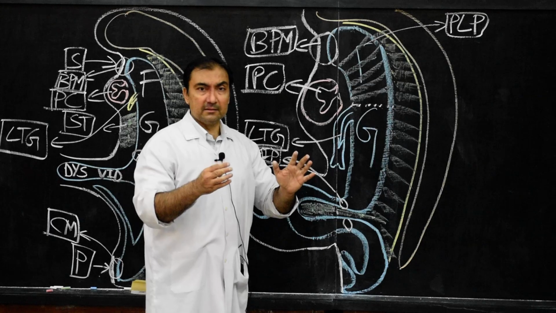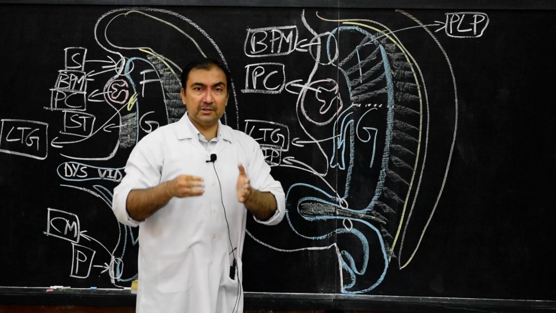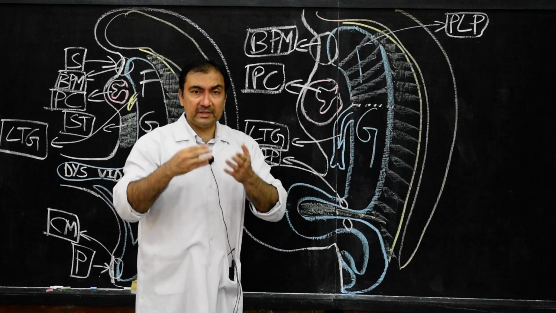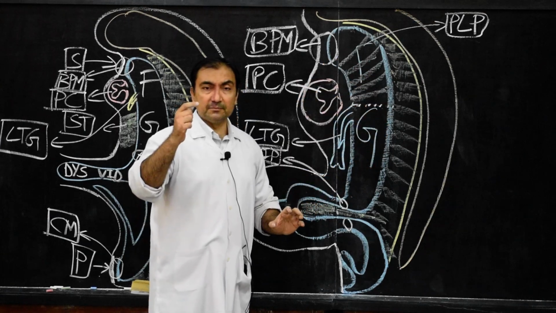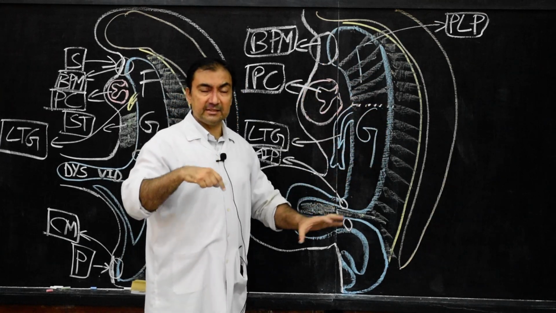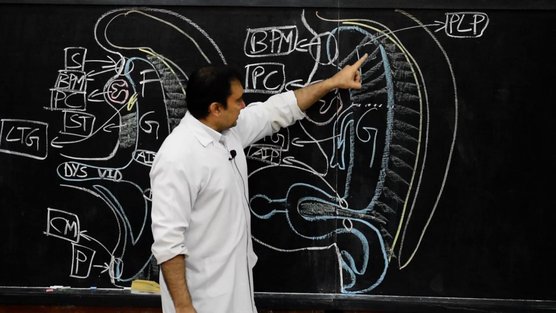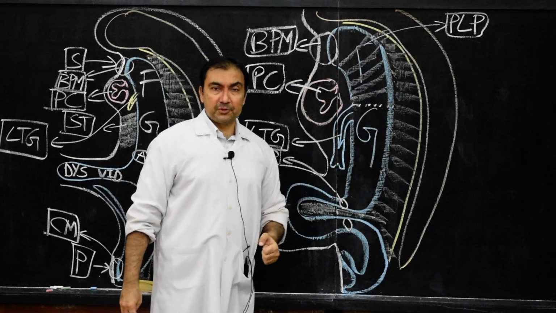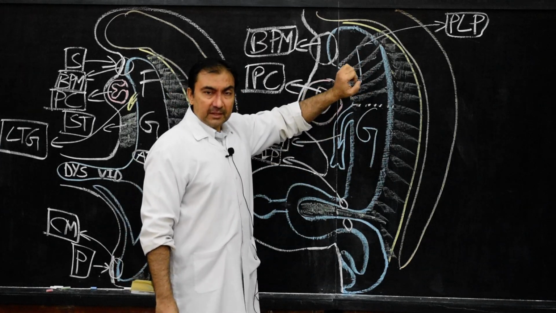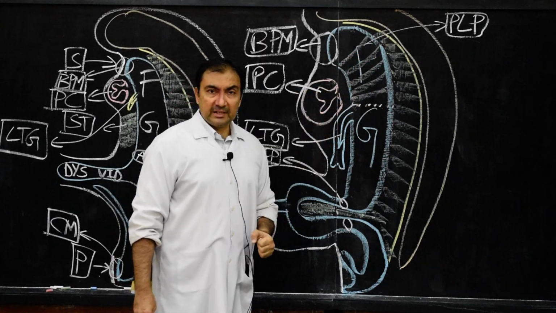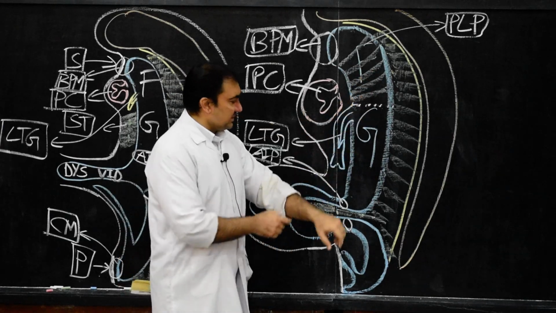This is the fundamental. You need to understand this before we deal with individual parts of the alimentary system and how they develop. If you understand these fundamentals, it becomes easier for you to understand in detail. So these are the structures that will develop from the prelaryngeal portion of the foregut: branchial arches, including the pouches, the oral cavity, salivary glands, the tongue, and the tonsils. Now what about the postlaryngeal portion?